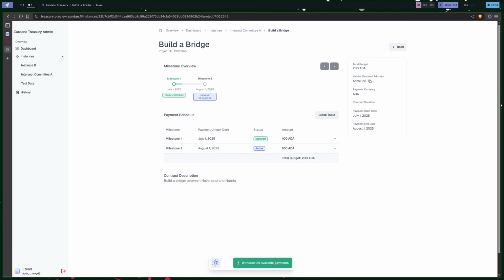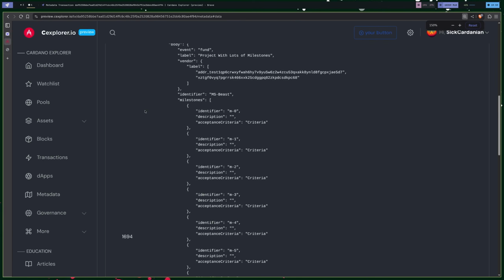Finally, when I connect this wallet, which is the vendor that's receiving these payments, one of these has matured, and so I can go ahead and withdraw all available payments. Again, I'm not going to do that right now because there's one small bug that we're working out there, but we have confirmed that works.